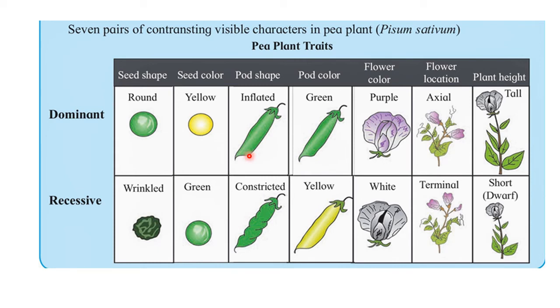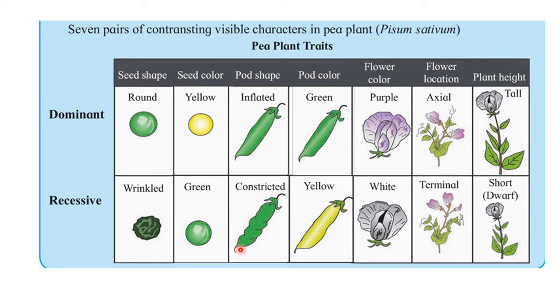Hence it is called an inflated pod. Then on the lower side we see the recessive character, that is a constricted pod. Constricted pod means it shows an uneven surface and the presence of constriction on the pod. It is one of the recessive characters found in the pea plant.